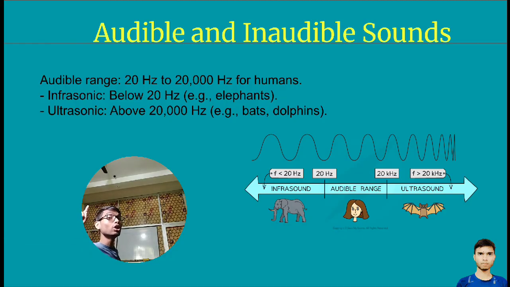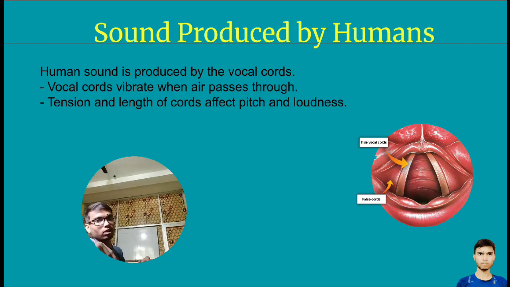And what did you understand from this slide? I can say you understood the audible range for humans and inaudible sound for humans. Clear? Now moving to the next slide.